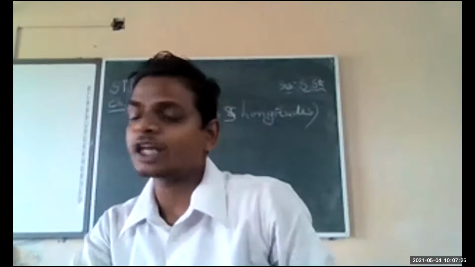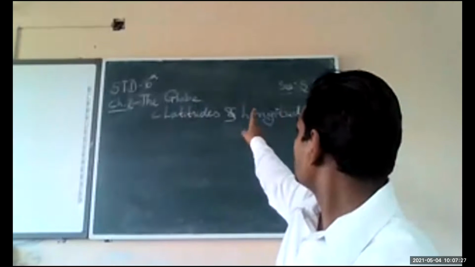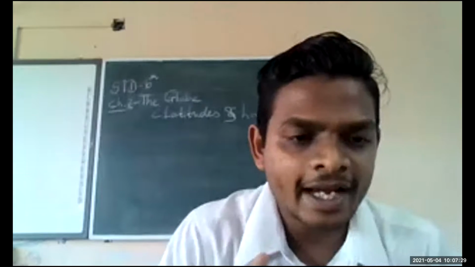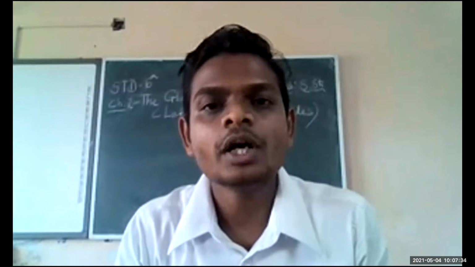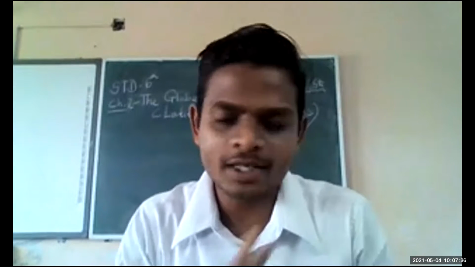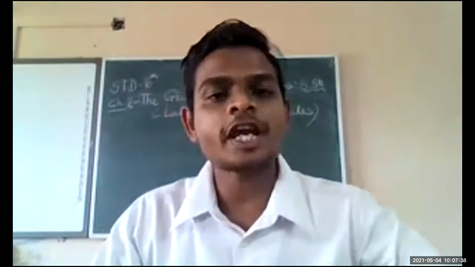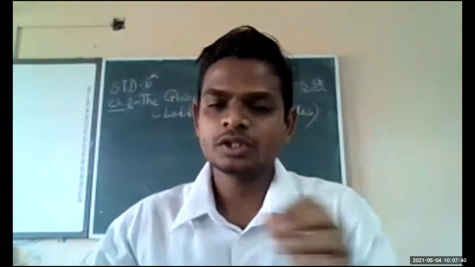Yesterday we started the globe, latitudes and longitudes, and I discussed the hard words that we have completed, all the hard words, and the shape that I was talking about. What is the shape of the earth?